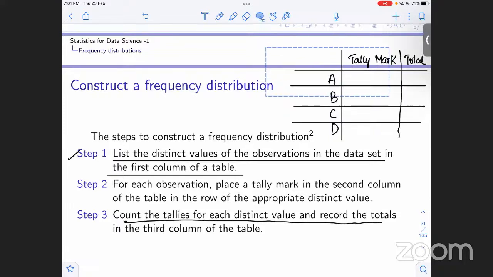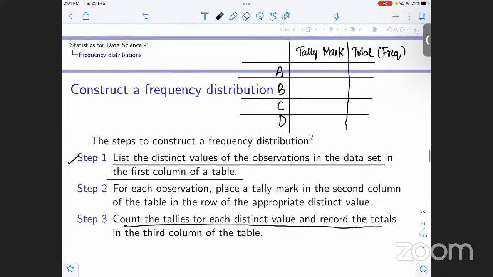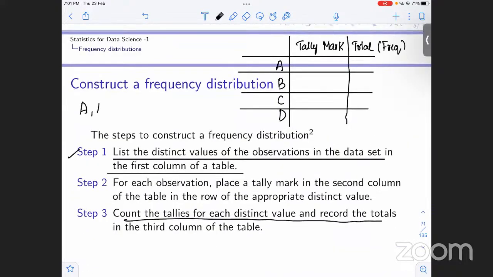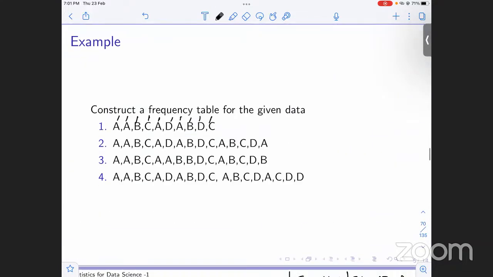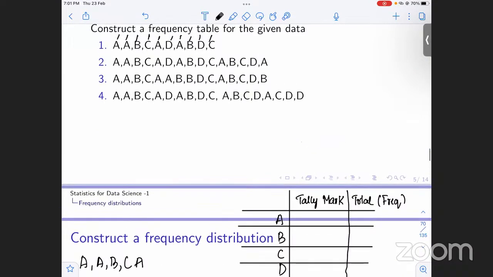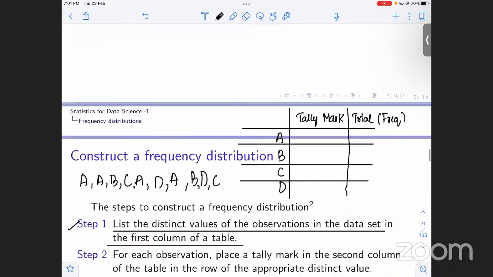I'll just move it to this side of the screen. So what this total is, this is basically frequency. If we have data, this is our data: A, B, C, A, B, C, A, B, C, A, comma, D, A, B, B, and C. This is the data we have.